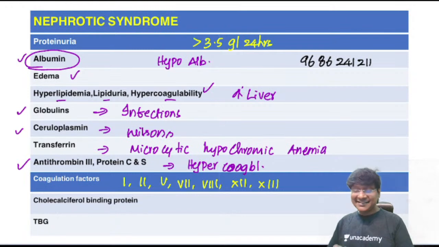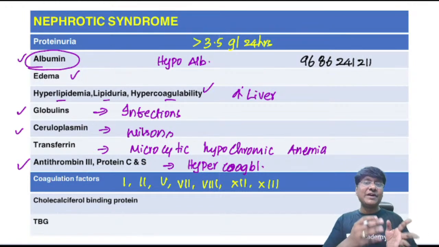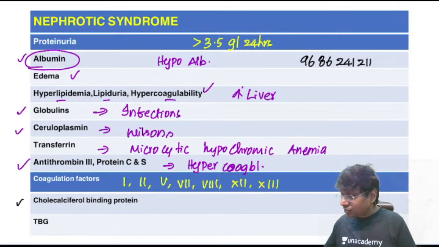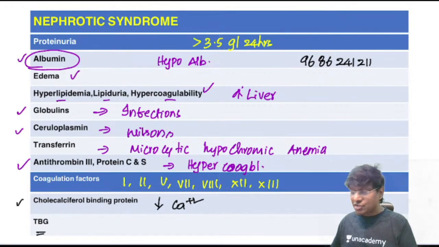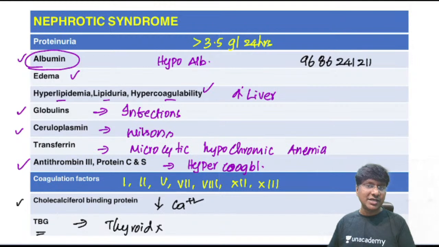Then cholecalciferol binding protein, that is also lost in patients with nephrotic syndrome. What is this cholecalciferol binding protein? That is the one which is required for carrying vitamin D, which is synthesized at the kidney, to the intestines, which is required for absorption of calcium. So when your cholecalciferol binding protein is lost, there will be a decrease in the calcium levels, and there will also be loss of thyroxine binding globulin, and that will result in abnormalities related to the thyroid. Okay, so these are all the proteins which are being lost in nephrotic syndrome apart from albumin. Definitely it is the albumin which is predominantly lost.